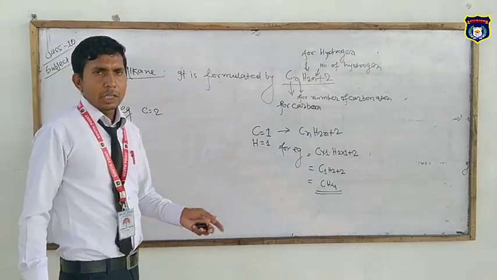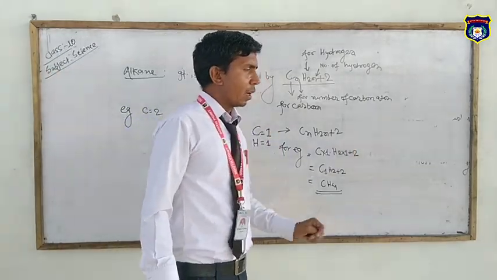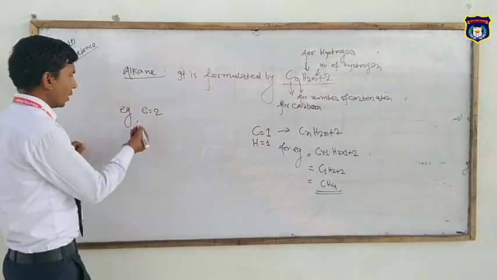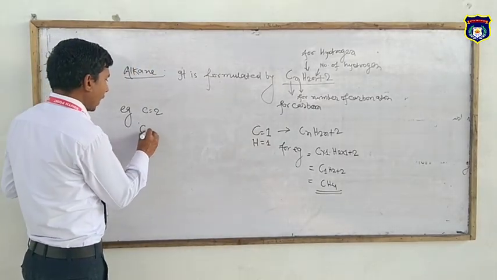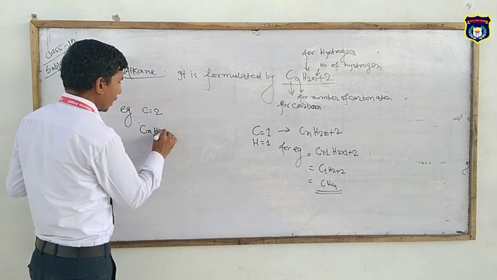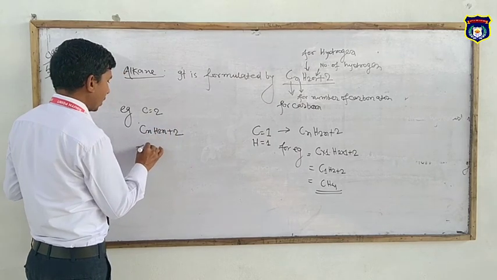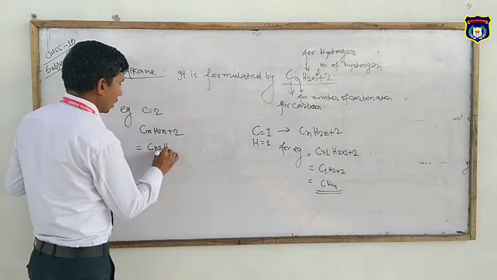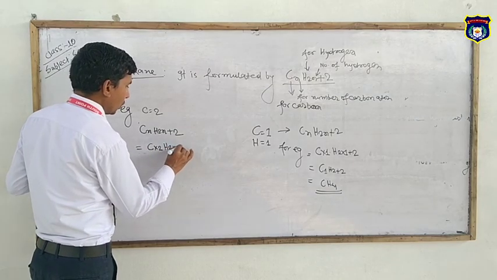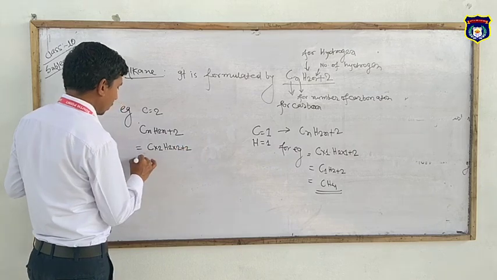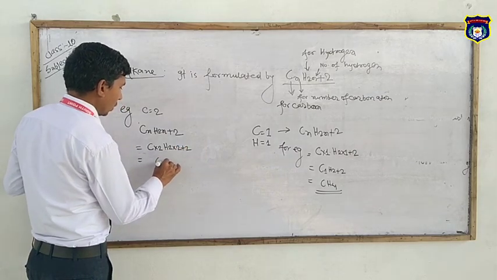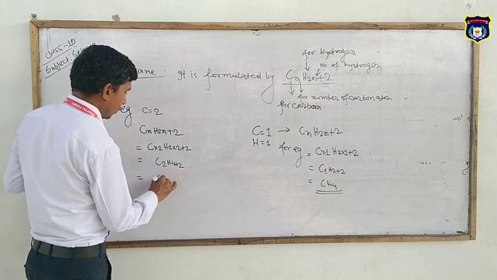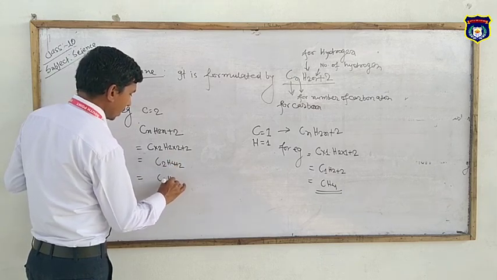When we put n equal to 2 in CnH2n+2, we get another saturated hydrocarbon: C2H(2×2+2) equals C2H6.